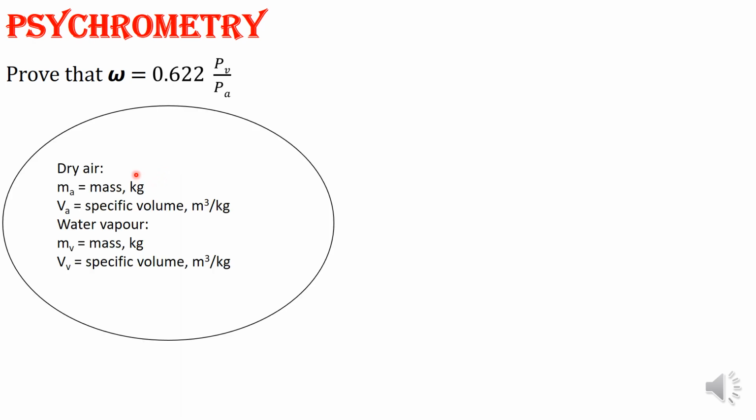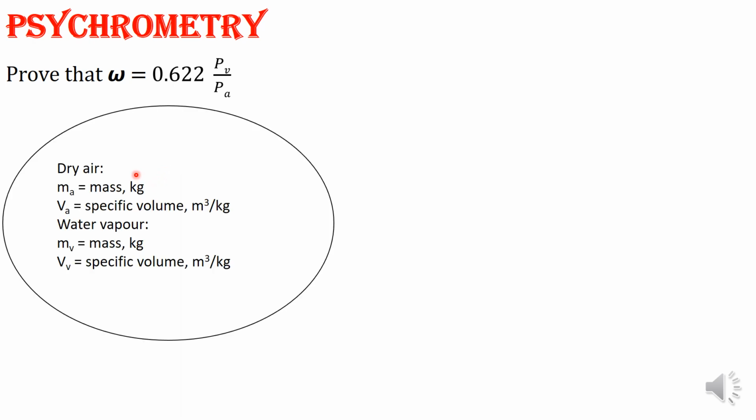This is one common question you may encounter: prove that the humidity ratio or specific humidity is equal to 0.622 times the partial pressure of water vapor divided by the partial pressure of dry air. Pa represents dry air, Pv represents water vapor. Okay, how to prove that? Now you know the definition.